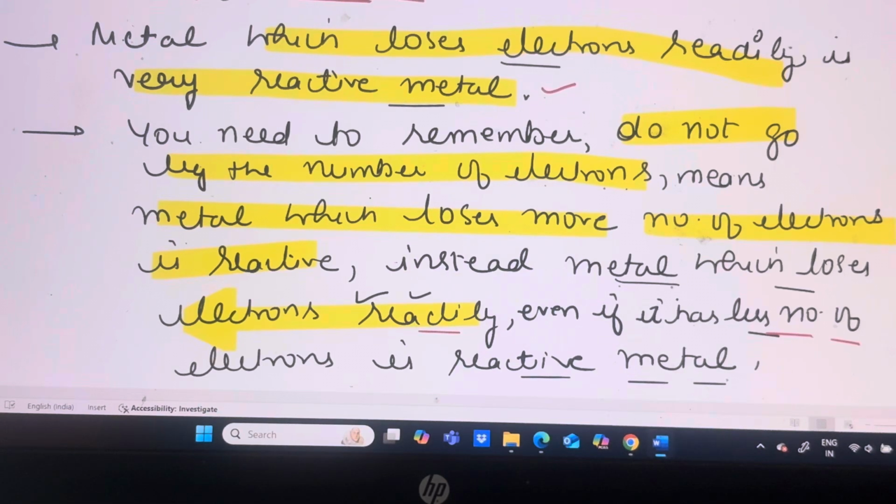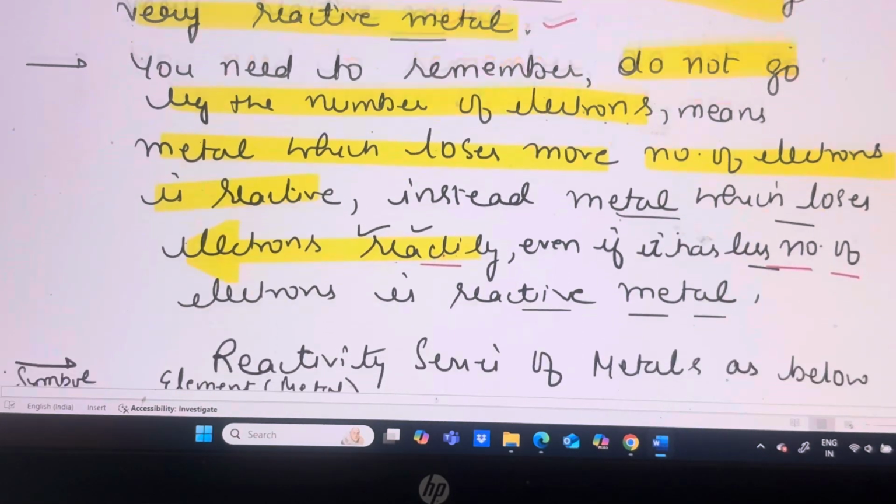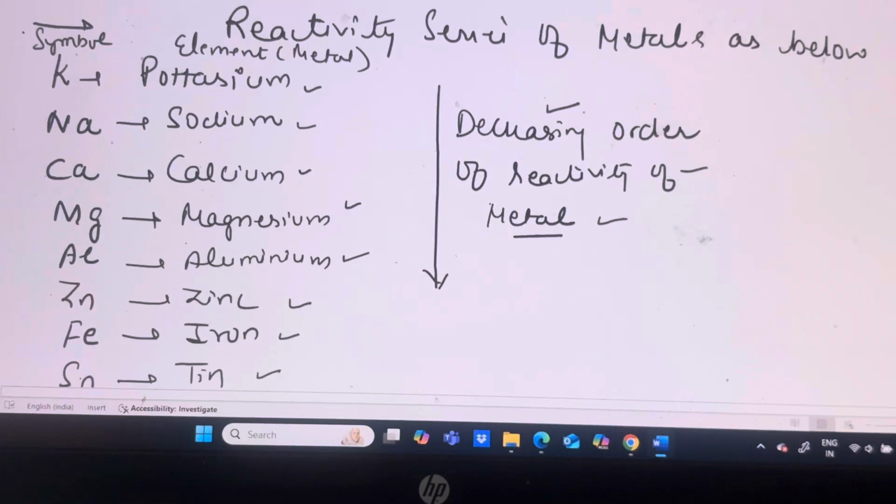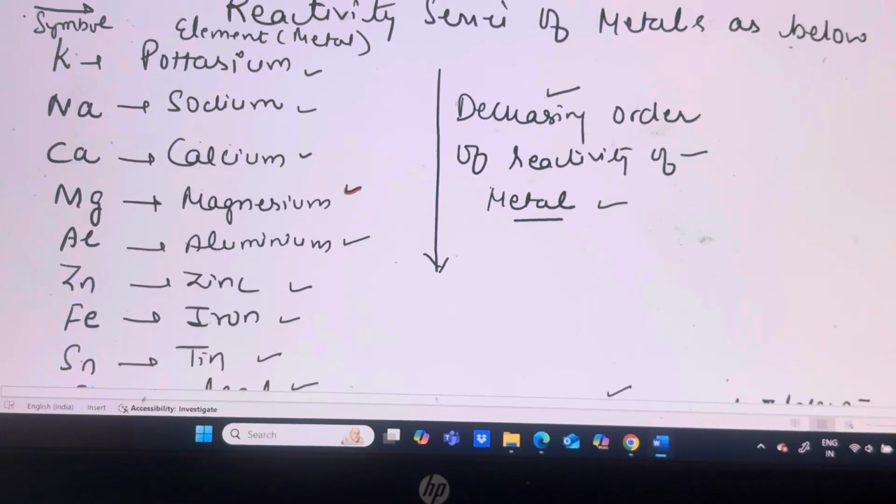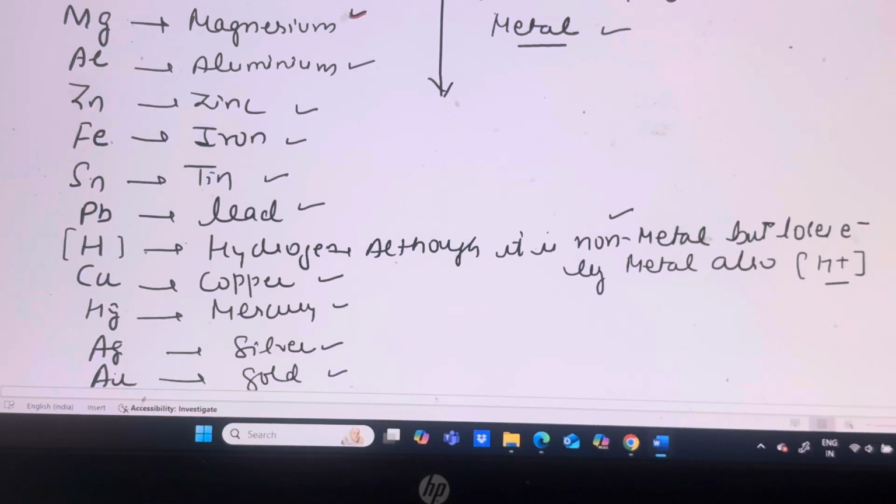Instead, you need to think: a metal which loses electrons readily, even if the number of electrons is less, is a reactive metal. So in the reactivity series of metals, potassium is the most reactive metal, and below potassium is sodium, then calcium, then magnesium, then aluminium. Below aluminium is zinc, then iron, then tin, then lead, and below lead is hydrogen.